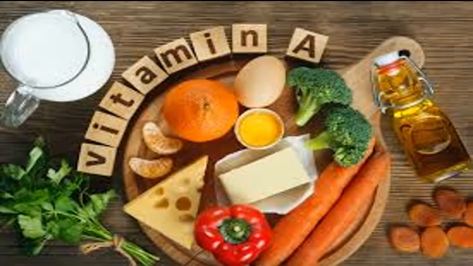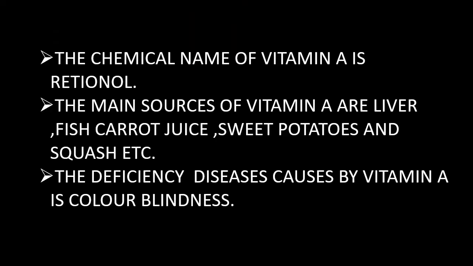Firstly, we will discuss vitamin A. The chemical name of vitamin A is retinol. The main sources of vitamin A are liver, fish, carrot, juice, sweet potatoes and squash. The deficiency disease caused by vitamin A is color blindness. In this disease, the patient is unable to distinguish the colors.